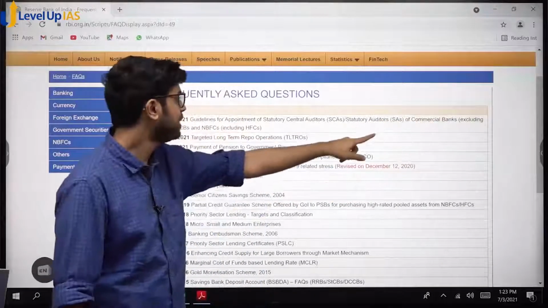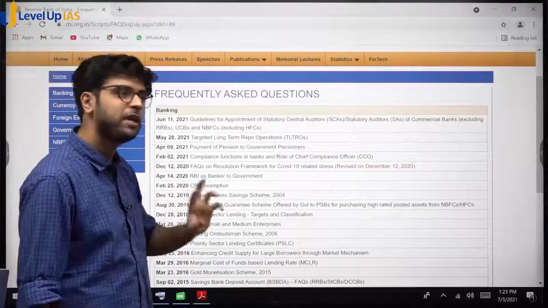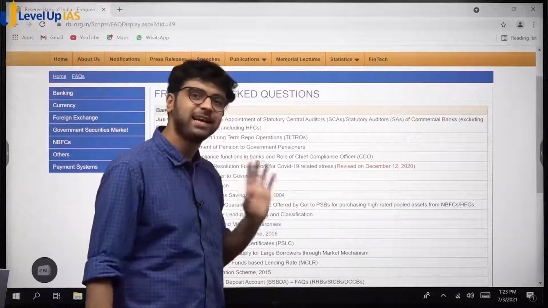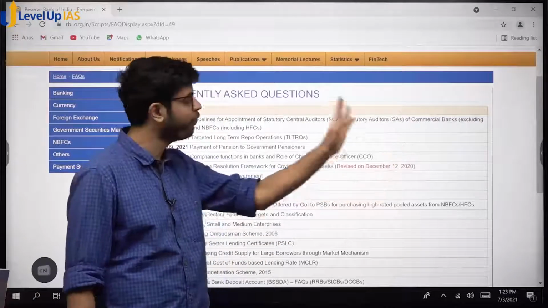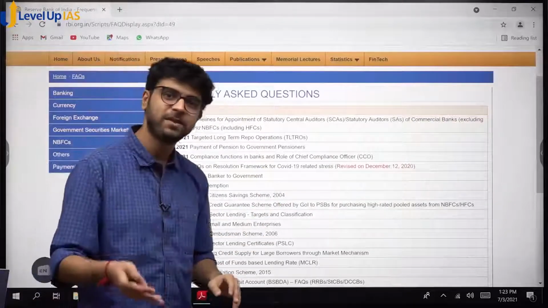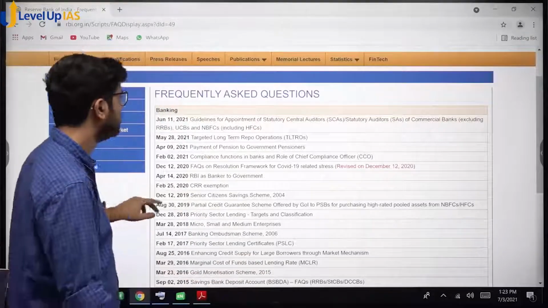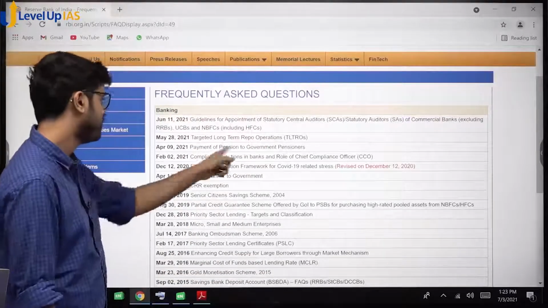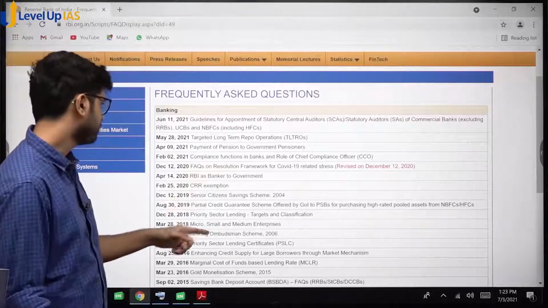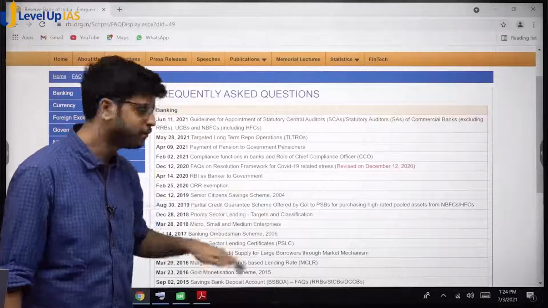Yes. But it says commercial banks excluding RRBs, because I told you RRBs are normally not included in RBI's activities, because RBI tells you do your work there, don't look anywhere else. So it falls under commercial banks, but a lot of facilities available to commercial banks are not available to RRBs. Do you know targeted long term repo operations? Yes. Pension is fine. These COVID related stressed assets we are going to cover in the banking chapter, so that will also come to you.